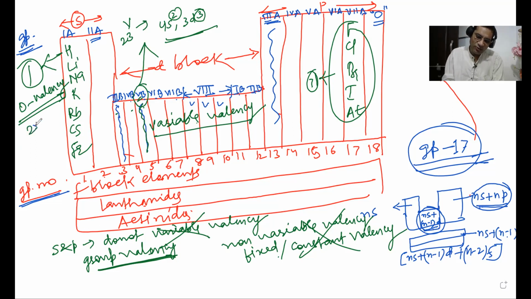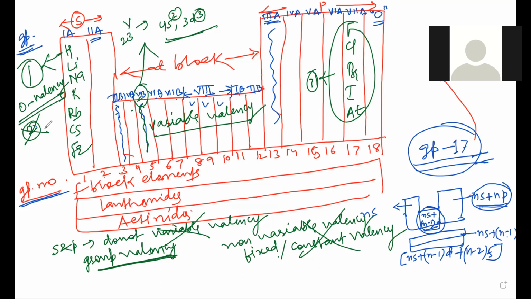Valency of oxygen is 2, but if 2 is not given, if the 2 option is not there, then what other option can they provide you? Group valency. If 2 is not given, then obviously there must be group valency. So I was trying to explain what the meaning of valency is, or what the meaning of variable valency or group valency is.